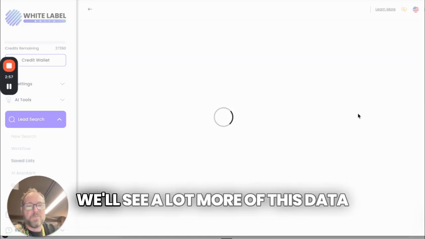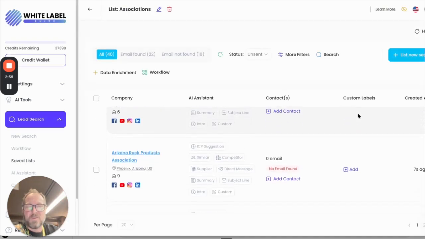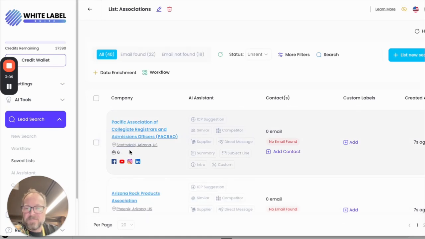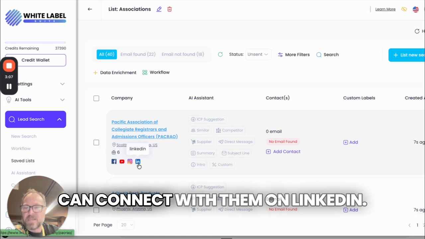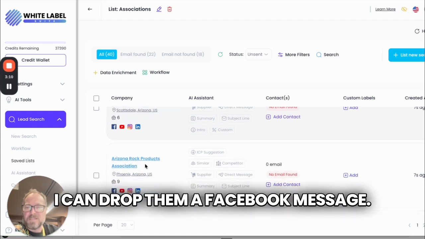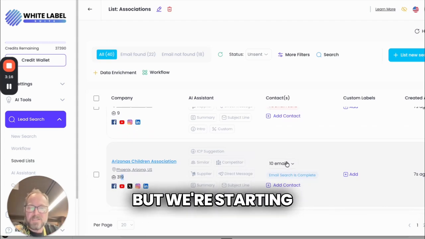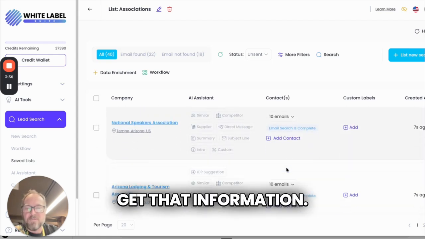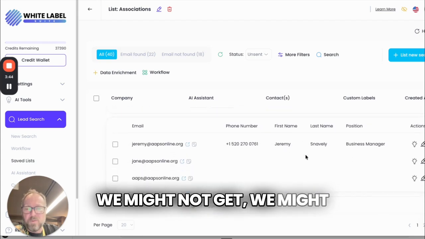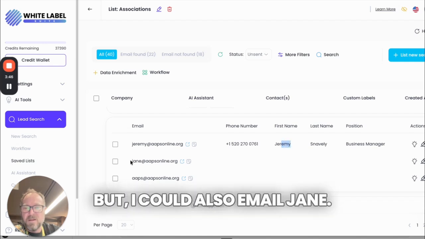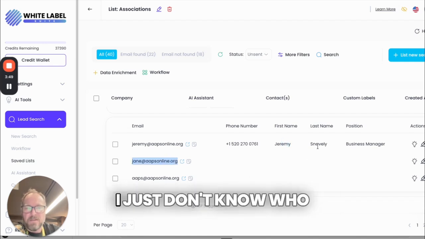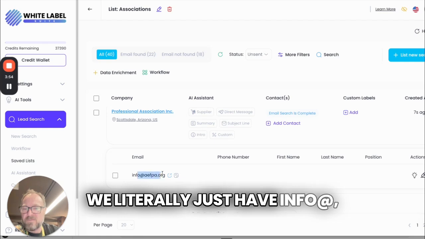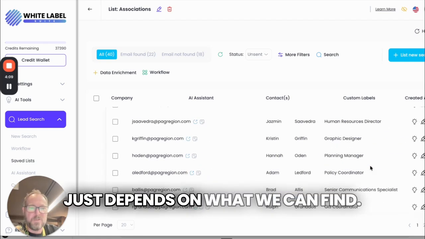What's going to happen now is there's a lot of research happening in the background with these companies. So we'll go over to this list, and we'll see a lot more of this data populating as time goes on. We're starting to get employee counts. I've got their socials here, so I can connect with them on LinkedIn. I can drop them a Facebook message. But we're starting to get email addresses. So we're able to find the positions and the roles. Sometimes we don't get that information. We might not get everybody's details, but I've got Jeremy here, but I could also email Jane. I don't know who she is in the business. So we do have examples where we literally just have info at. Some do, some don't, it just depends on what we can find, right?